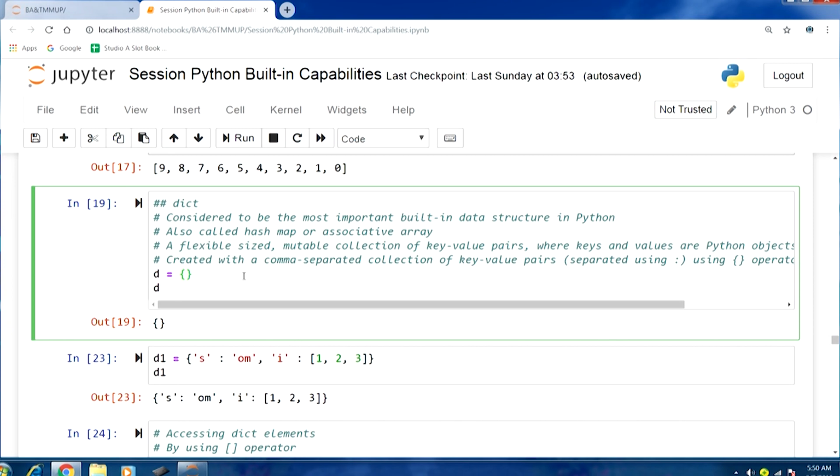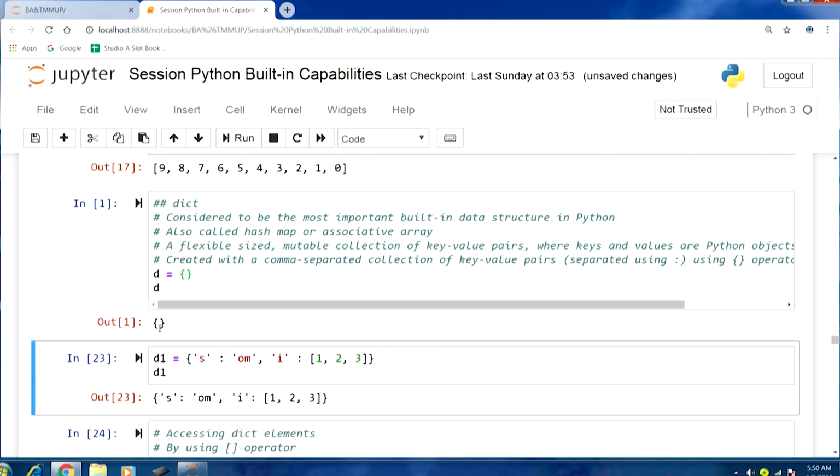Here, as you can see in the first example, we are initializing a dict object. We are just using the open curly braces to define an empty dict. Let us run this, and you would see in the output just the curly braces depicted there. Then let us move to another example.